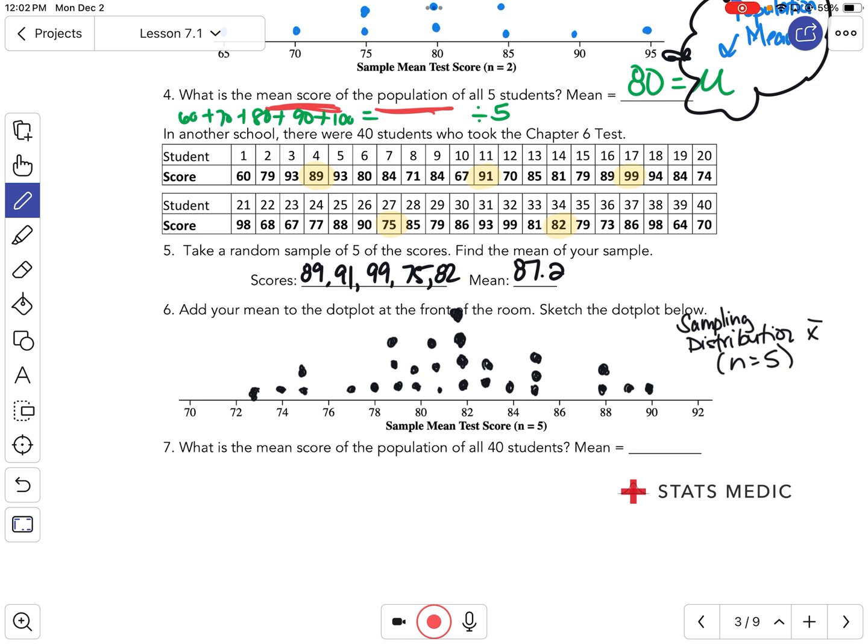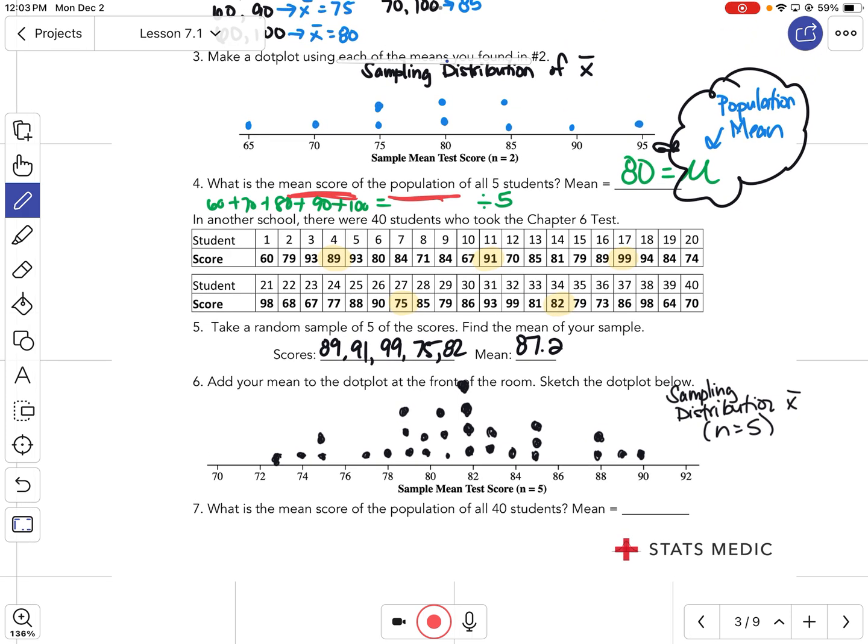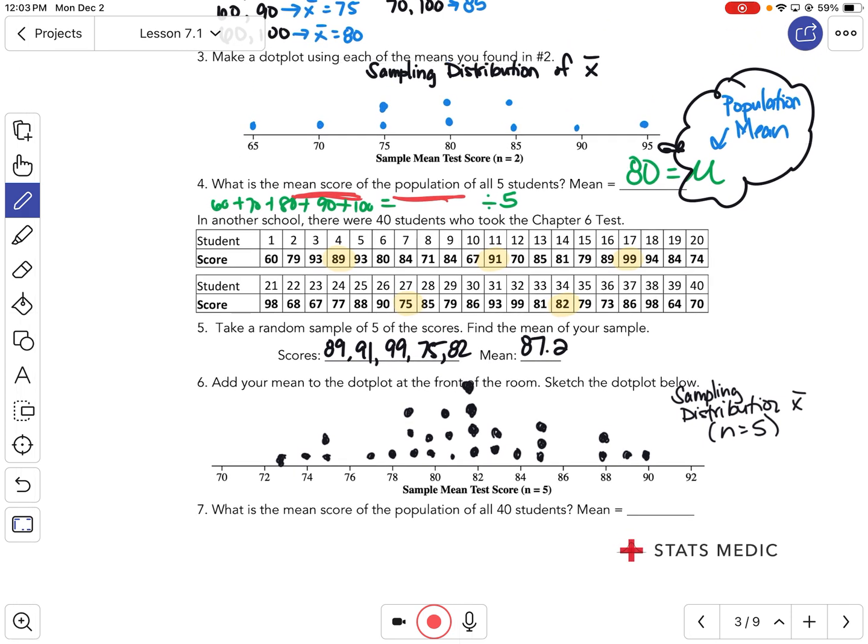What do you think would make it even more specific? If I took a bigger sample or a smaller sample? Bigger, yeah. If I took, let's say, 8 scores, it would get even more defined. If I took 10 scores, it would get even more defined. What do you notice, or how would you describe the shape of the first one we did up here? Remember, when we talk about shape, we talk about symmetric, skewed, uniform.